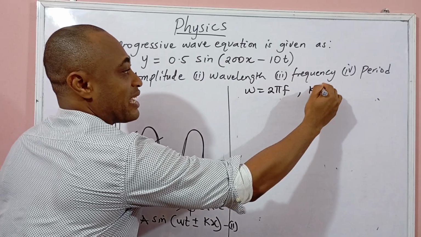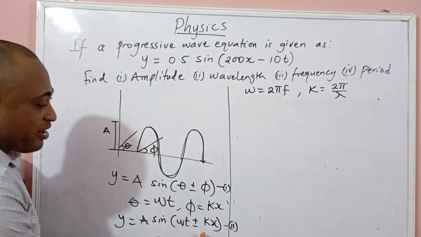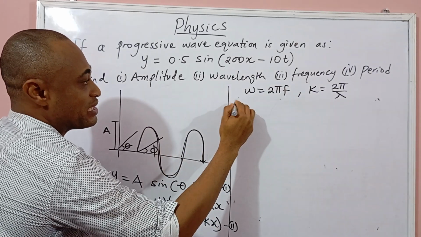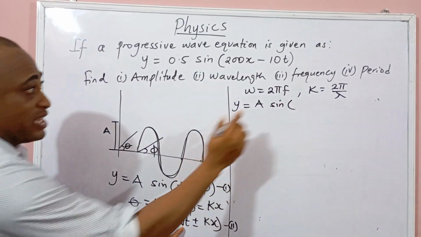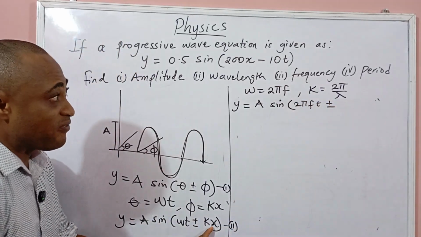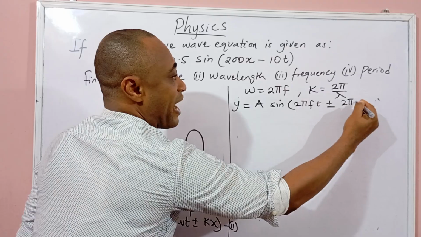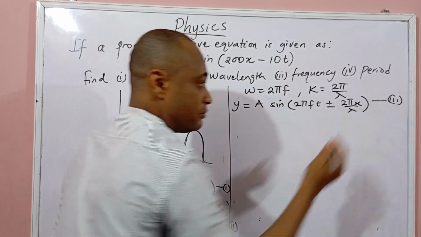My k, that constant k, is 2 pi over lambda. So if I rewrite this equation with this, y equals A sine, instead of writing Wt, that will be 2 pi ft plus or minus, instead of writing kx, that will be 2 pi x over lambda. Equation 3.